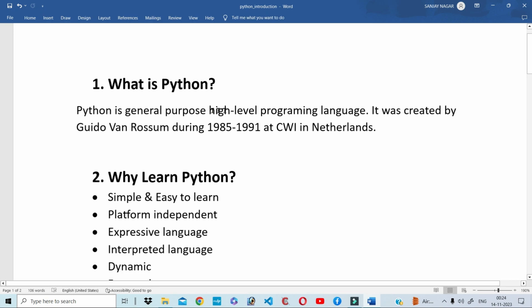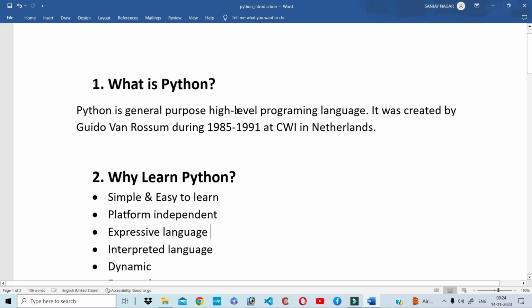Python is a general-purpose high-level programming language. It was created by Guido van Rossum during 1985 to 1991 at CWI in the Netherlands. General purpose means the use of Python is not in a single domain but currently in many technical areas, for example, game development, data science, machine learning, desktop applications, software development, web application development, and many other technical areas where Python is used. So you can say that Python is a general purpose programming language.